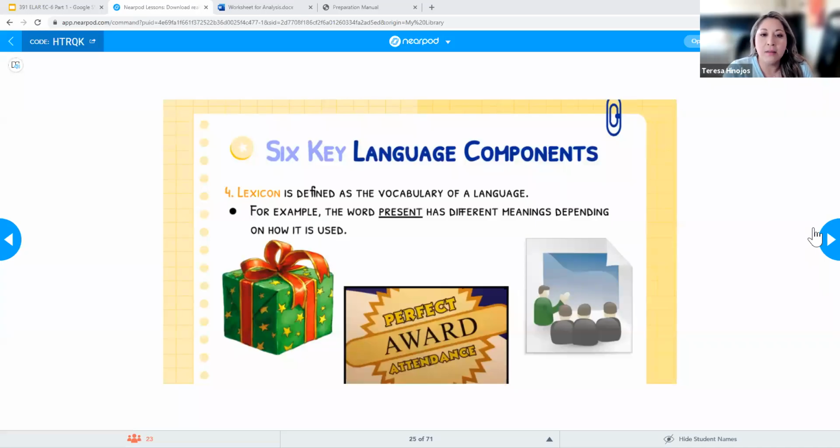So the next component we're going to talk about has to do with lexicon. Lexicon is defined as the vocabulary of a language. For example, the word present has different meanings depending on how it's used. We have a present: it's your birthday and you're going to get a present.